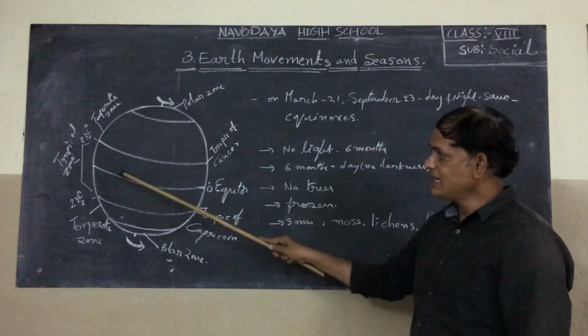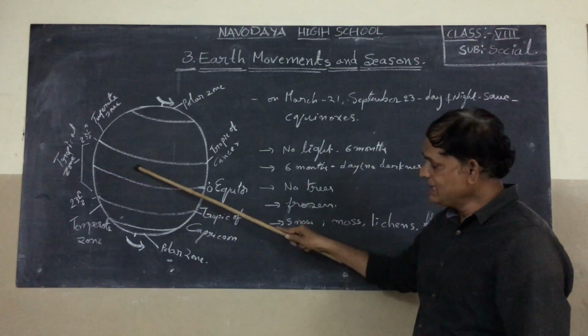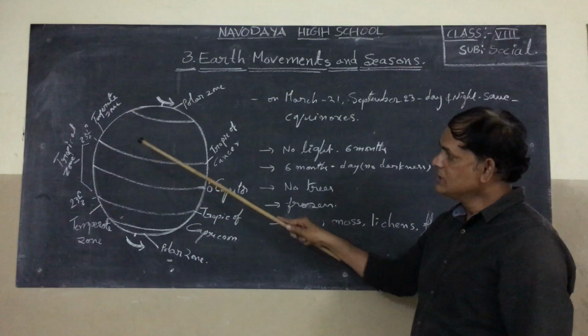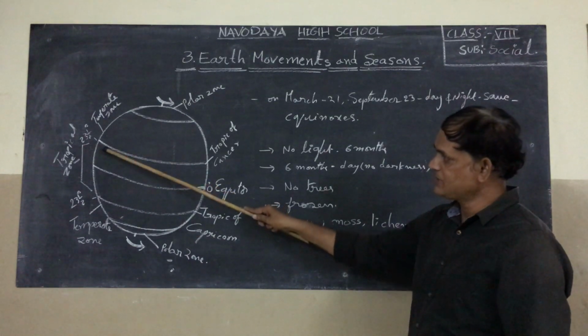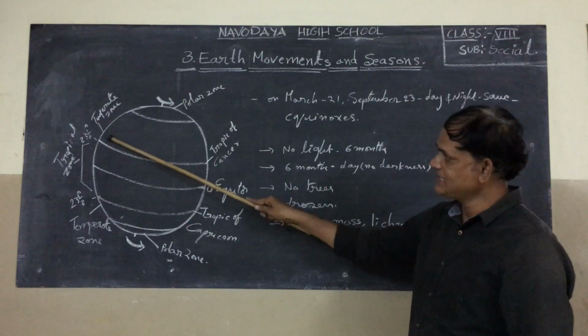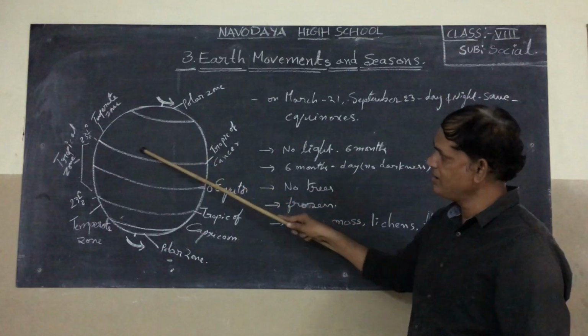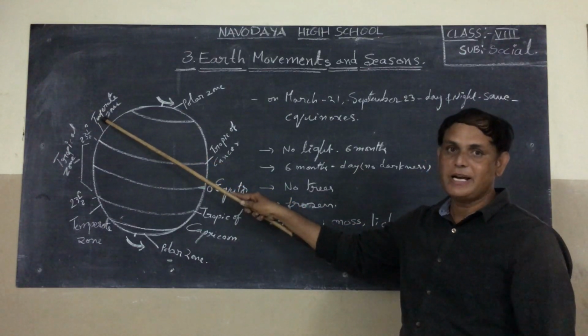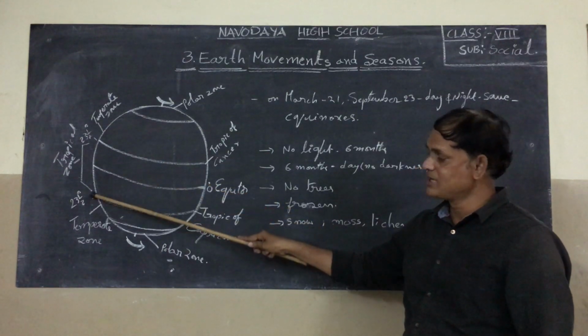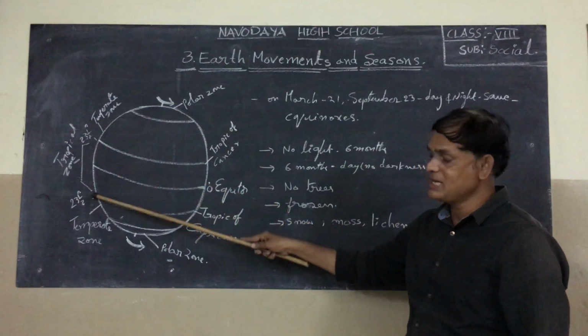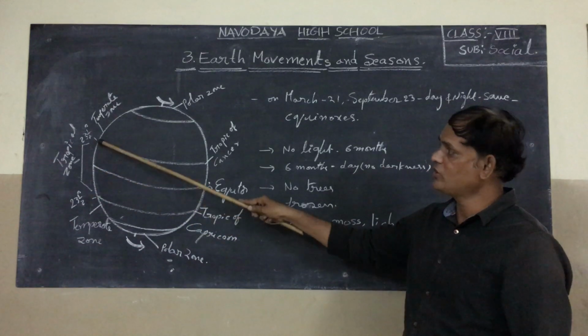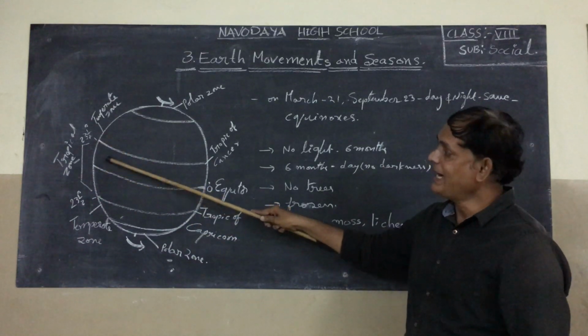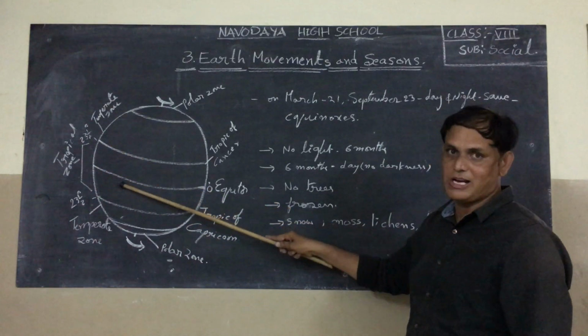Next one, listen. This area is called the tropical zone. Above this area, that means from here to here, is called the temperate zone. Tropical zone means from 0 degree to 23.5 degree, either side of the equator.